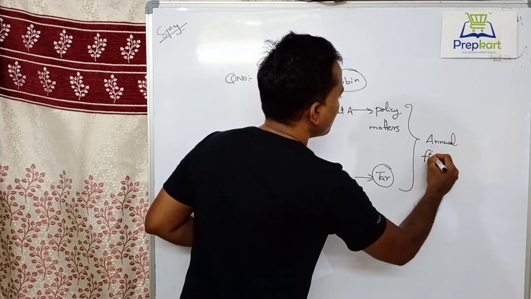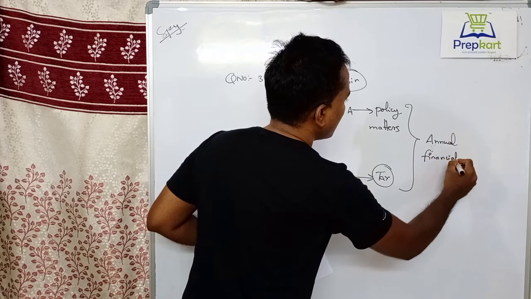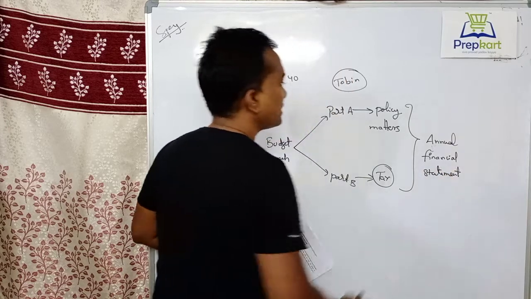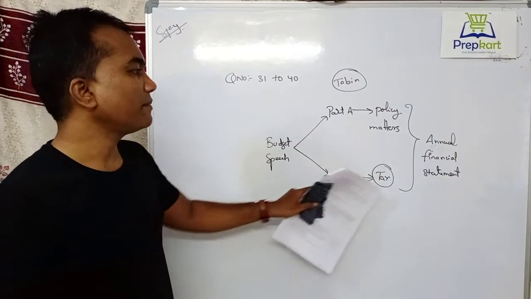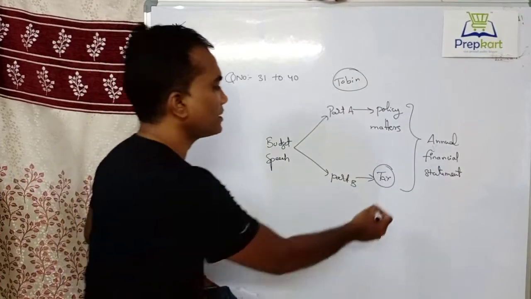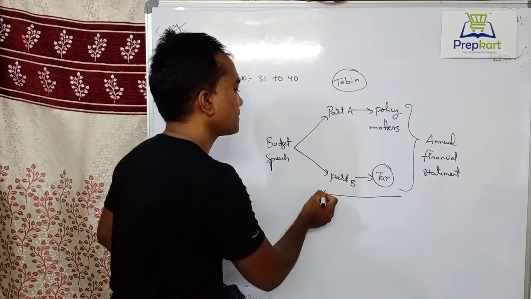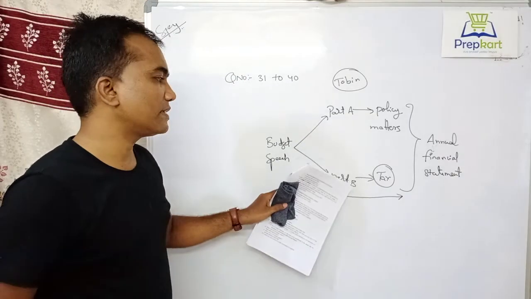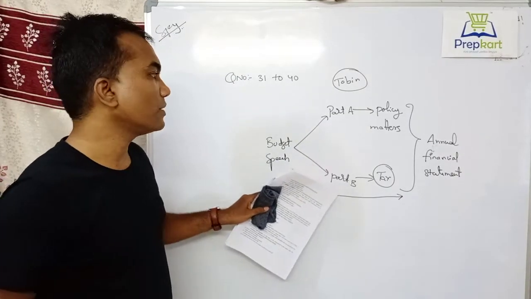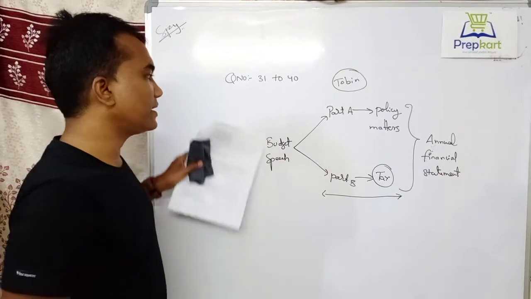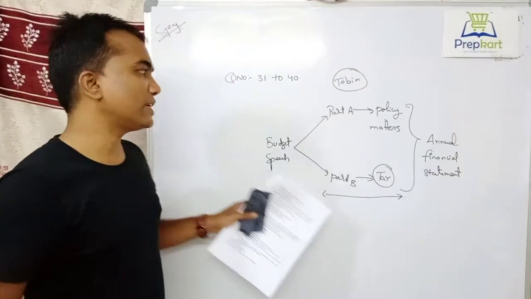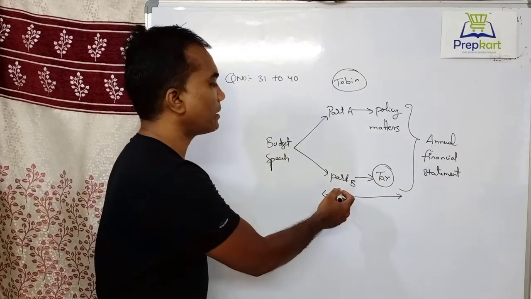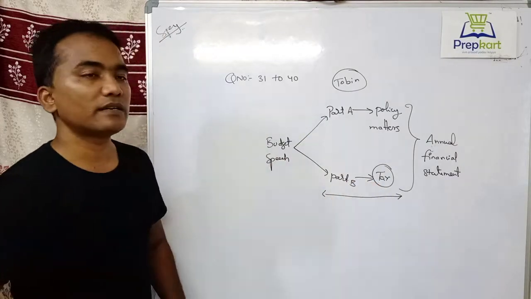annual financial statement. So part A plus part B is the annual financial statement. Now this is related to tax structure. So this is the annual financial act actually. As a whole, the concept is related to the budget, the annual financial act. Part A of the budget speech deals with policy matters. Part B of the budget speech deals with tax modification.